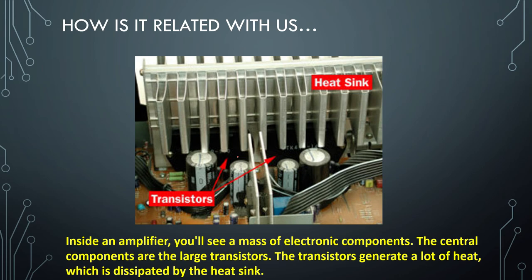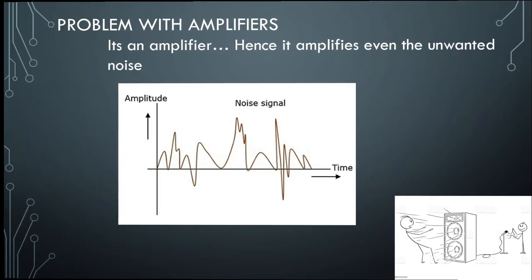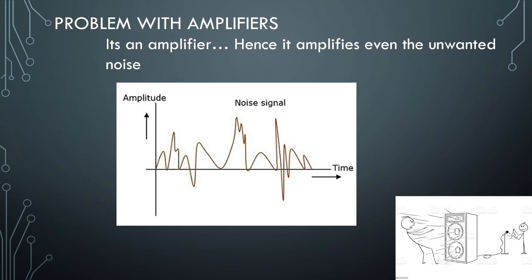So let's see what exactly we do in positive and negative feedback amplifiers. What is another aspect of an amplifier? You might have heard a humming noise from a speaker sometimes. The function of an amplifier is to increase the signal strength, but it is not able to know whether the signal is desired or undesired.